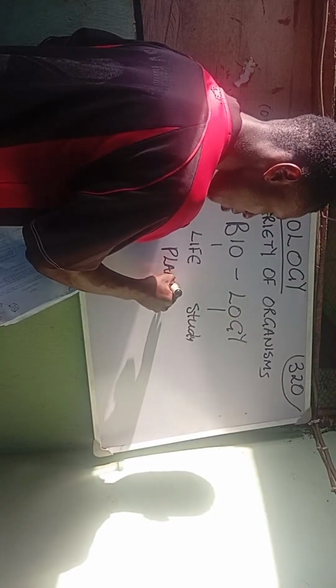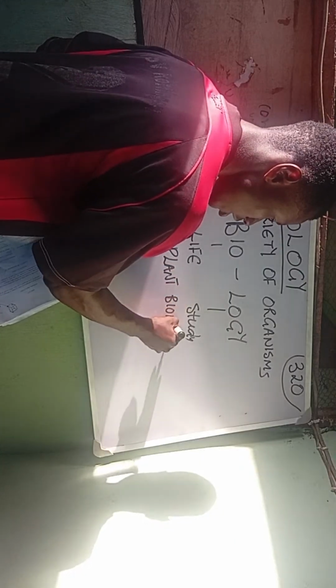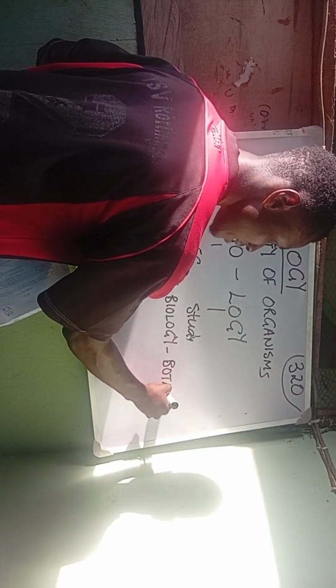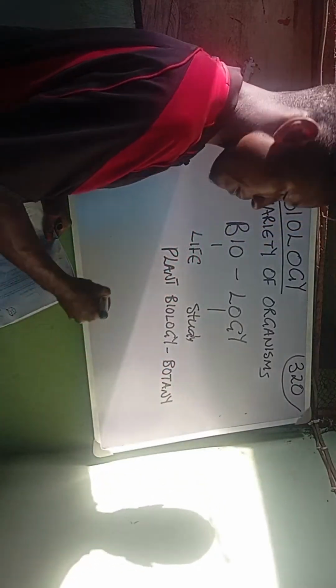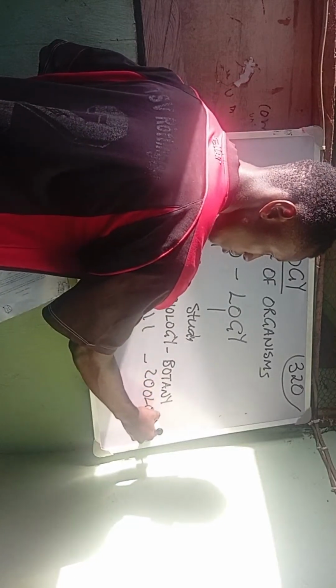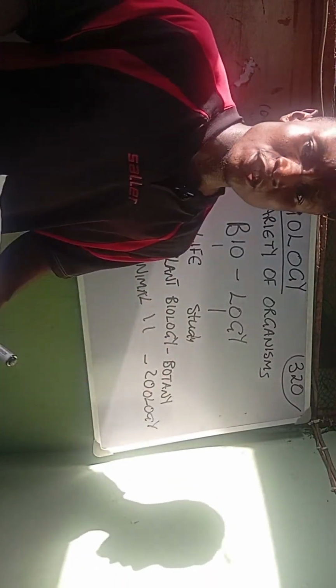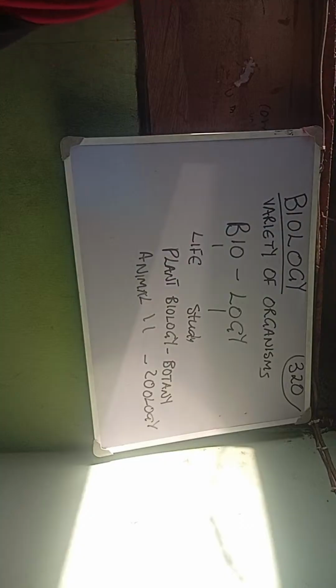The study of plant biology is known as botany. And the study of animal biology is what is known as zoology. So these are the two branches of biology that you are supposed to know as a biology student.